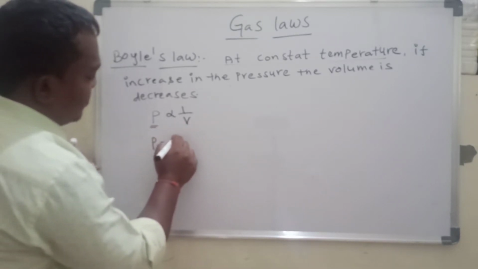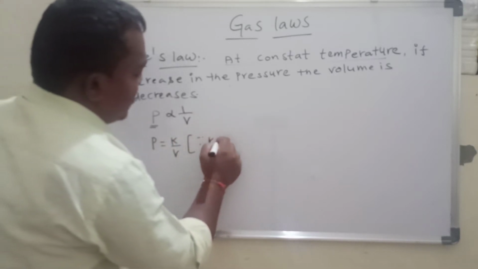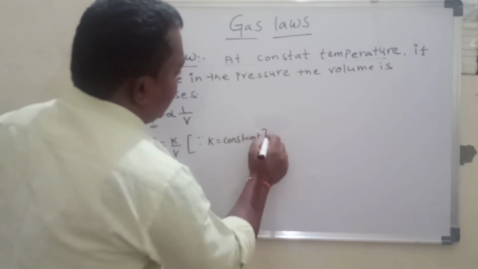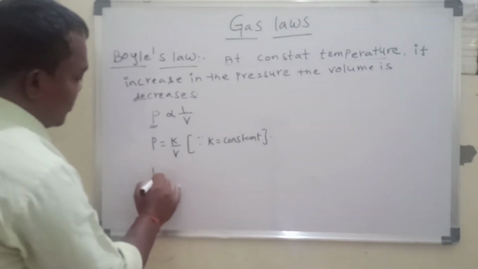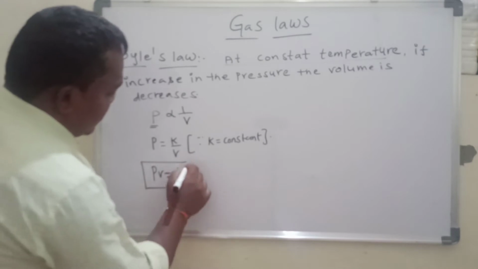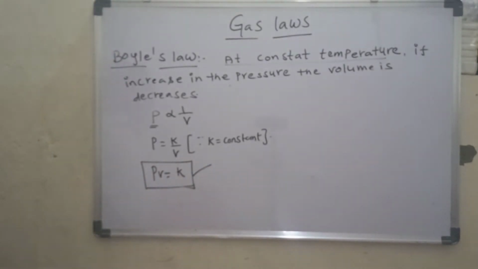P is equal to K by V, where K is a proportionality constant. Then PV is equal to K. This is the mathematical expression of Boyle's law.